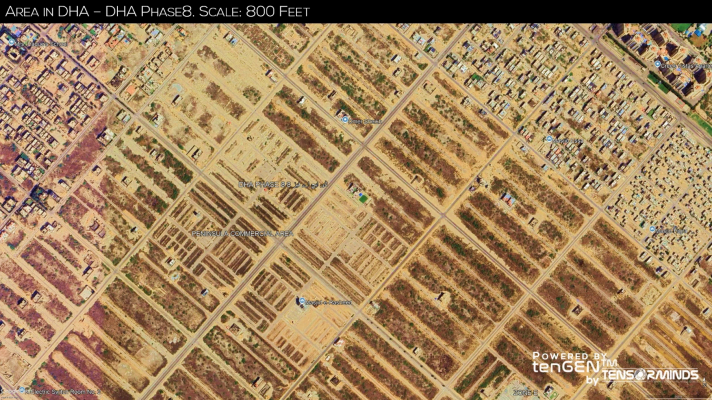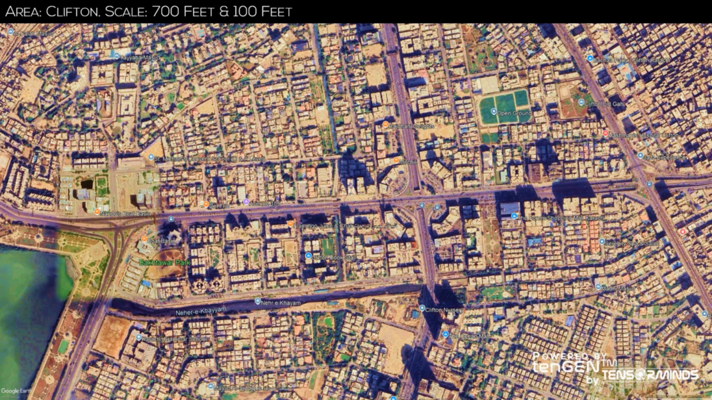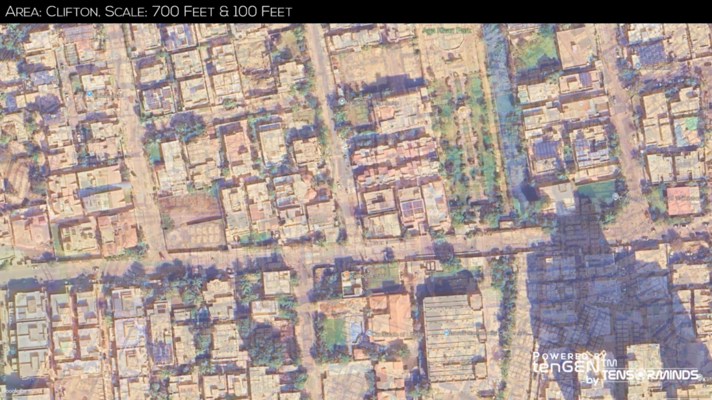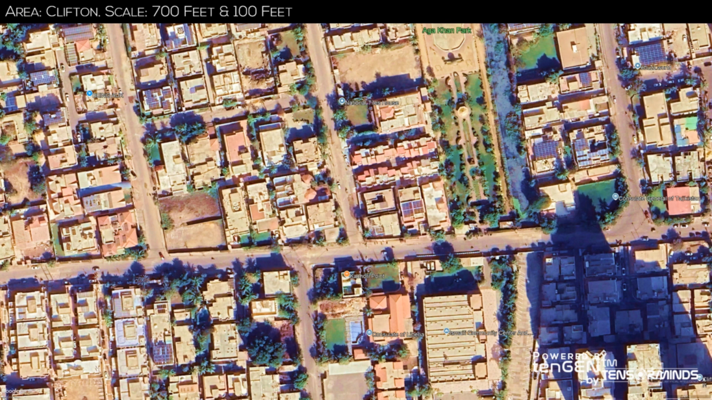This suggests a future upper-class residential area. Potential socio-economic class, upper. Clifton is a high-end residential and commercial area. The housing is generally larger and more luxurious, with a significant presence of upscale businesses and recreational facilities. This area represents an upper-class community.